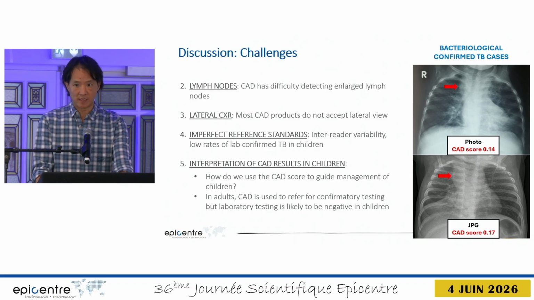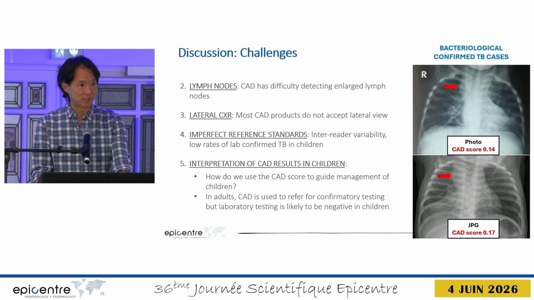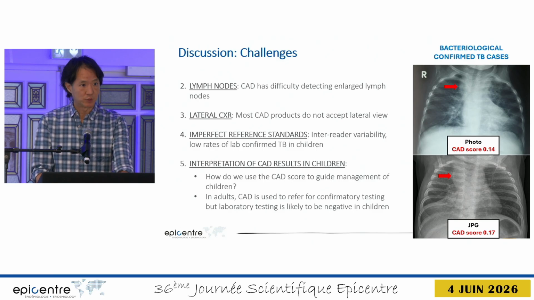3, the lateral chest x-ray. Most CAD products do not accept the lateral view, but we know when we're reading chest x-rays that the lateral view is quite important, particularly for pediatric TB, and is currently recommended by WHO. 4, the imperfect reference standards, both to train and evaluate our CAD models.